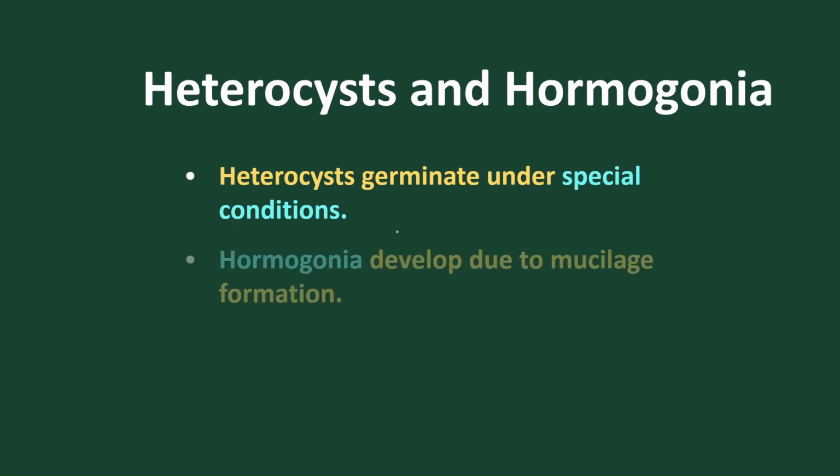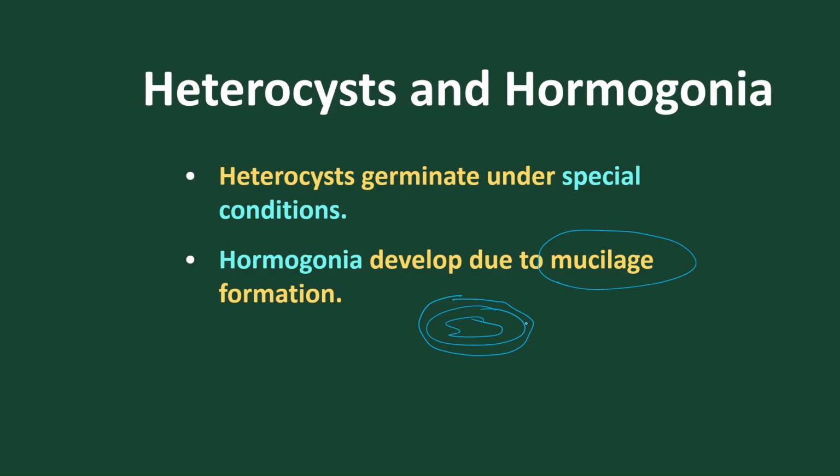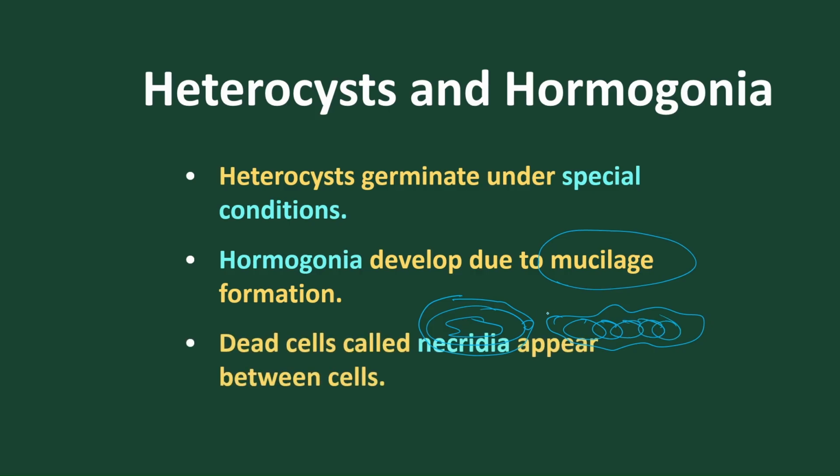Heterocysts germinate under special conditions to form hormogonia, as I have discussed. These hormogonia produce mucilage around themselves, and inside the mucilage, new individuals are produced. This is how we find it. Some dead trichome cells are called necridia. So the dead appearance of any cells is called necridia.